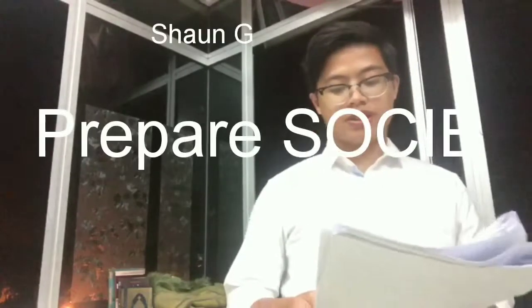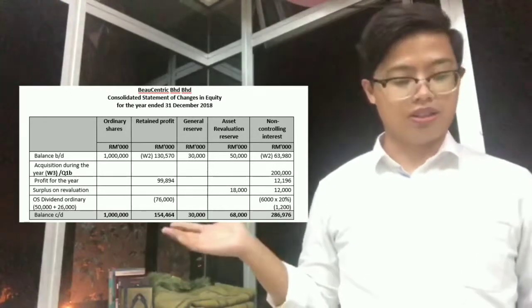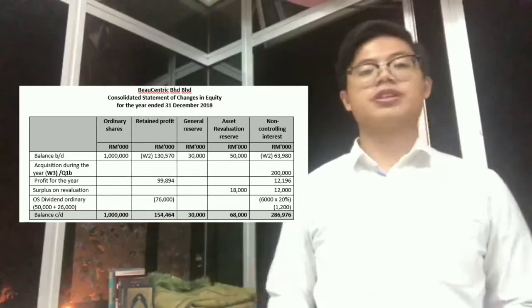Okay, so now we move on to question E, which is to prepare the consolidated statement of changes in equity of Biocentric Berhad for the year ended 31st December 2018. So we start with me showing you the schedule for the statement of changes in equity for the year ended 31st December 2018 of Biocentric Berhad and Group.